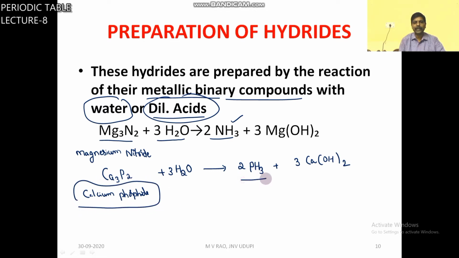So phosphide gives phosphine, nitride gives ammonia, arsenide gives arsine. So this is the general method to prepare hydrides.